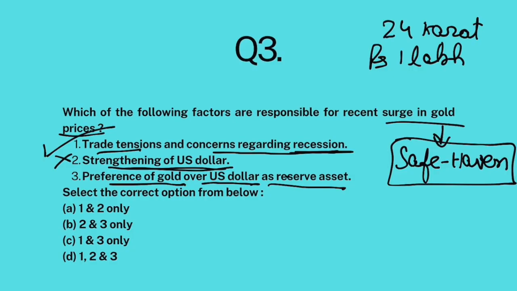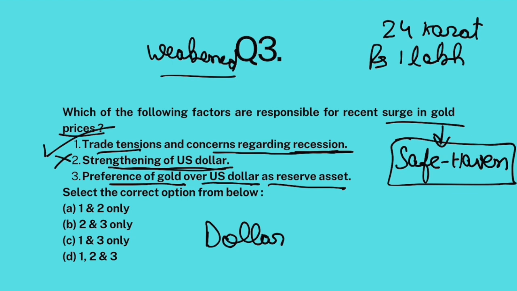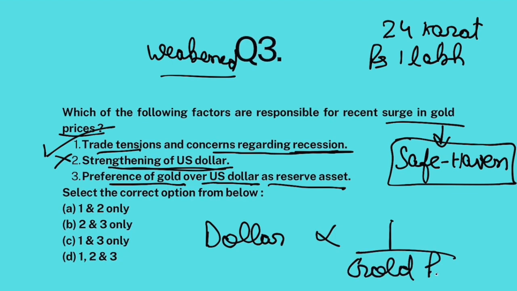The dollar has in recent times weakened. And remember this: the value of the dollar is inversely proportional to the value of gold. When the dollar strengthens, gold weakens. And when the dollar weakens, gold strengthens. Just remember this. So the dollar is weakening, gold is strengthening. Just remember this relationship. It will come in handy in your exam if an MCQ is constructed out of this topic.